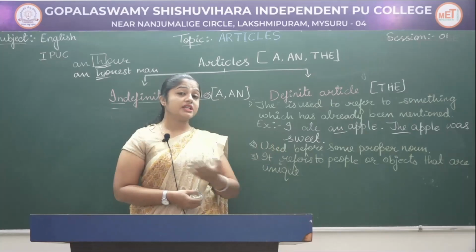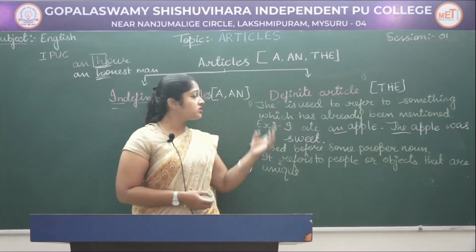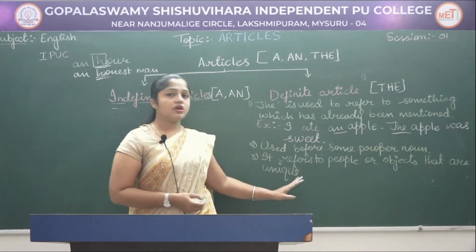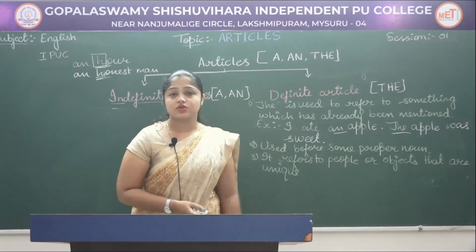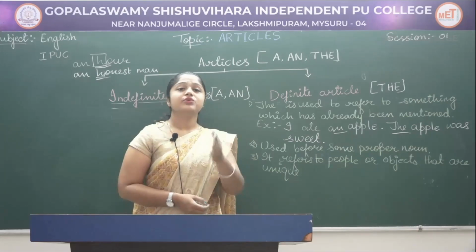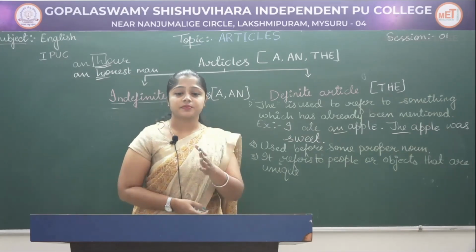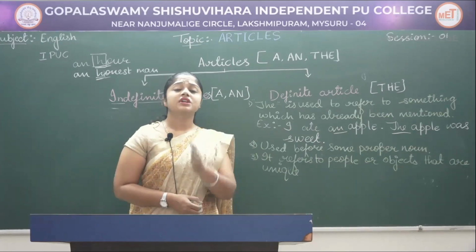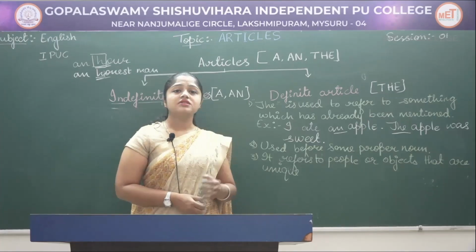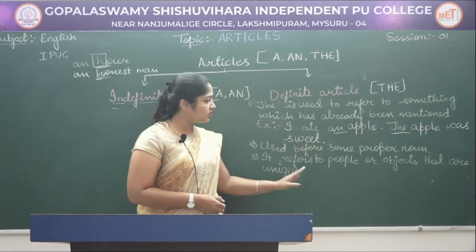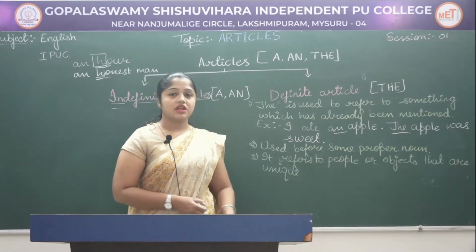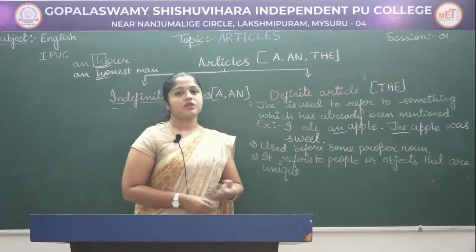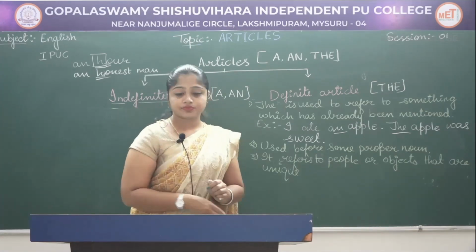Hence we use "the" to refer to people or objects which are unique. The sun rises in the east. The earth moves round the sun. We'll move on to the next one.